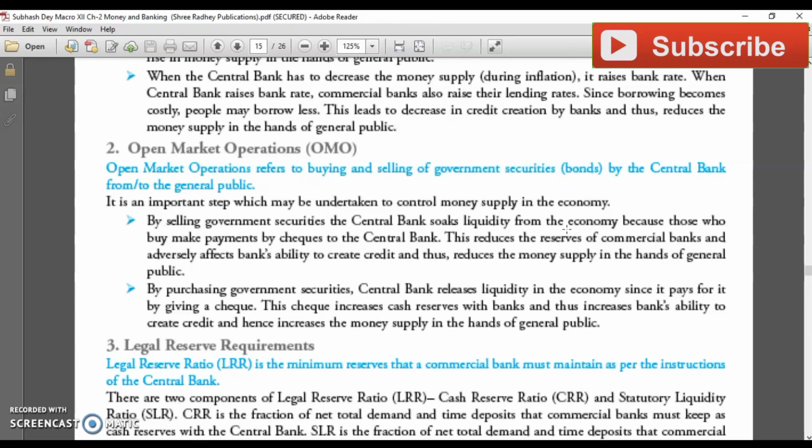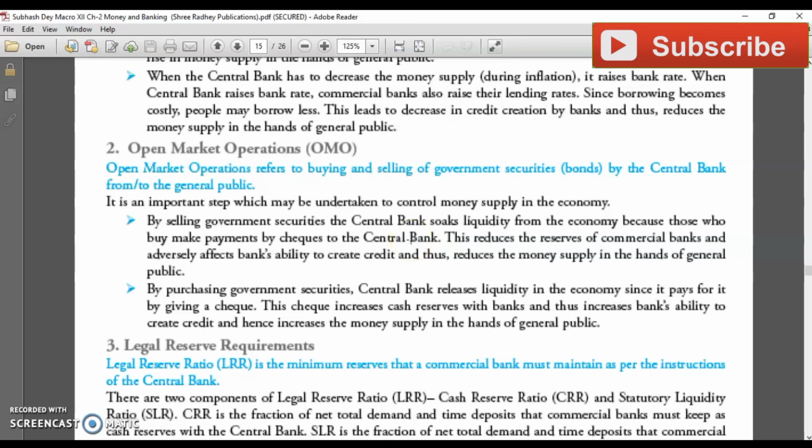It means once RBI enters the market, it sells government securities. Government securities mean where a fixed rate of interest is there, like a coupon rate. These are treasury bills, T-bills, so different kinds of instruments are there. Once the bank sells government securities in the market, people purchase them. Once people purchase, they have to pay the central bank. Once the public pays by cheque to the central bank, money comes to RBI.